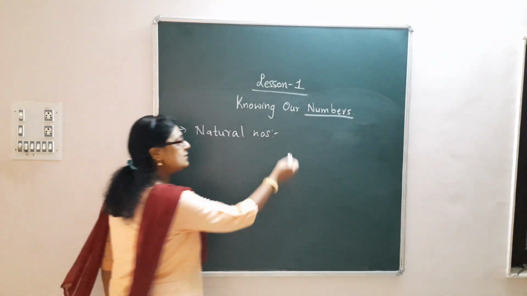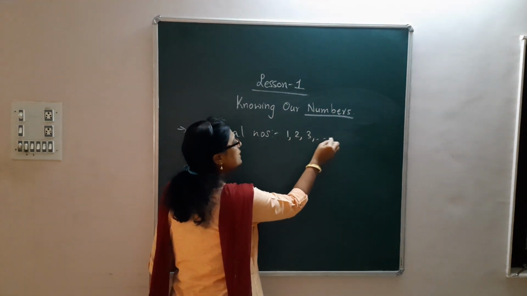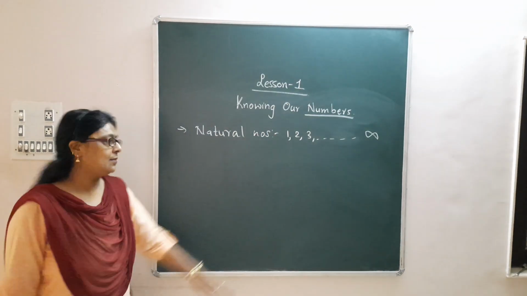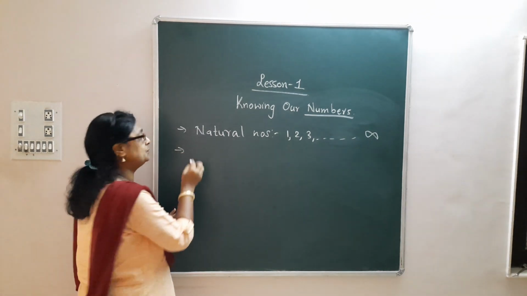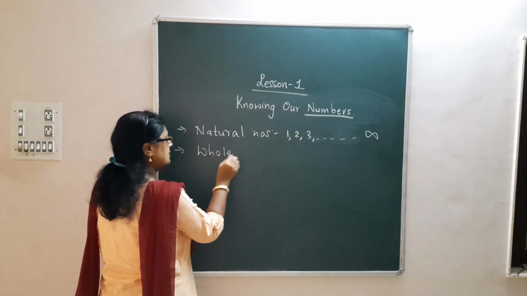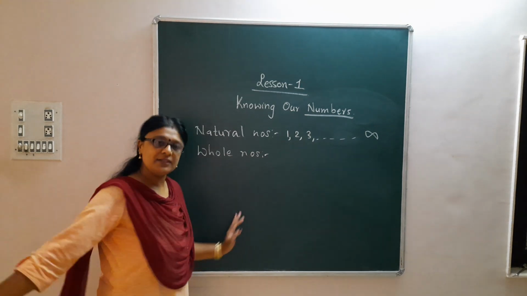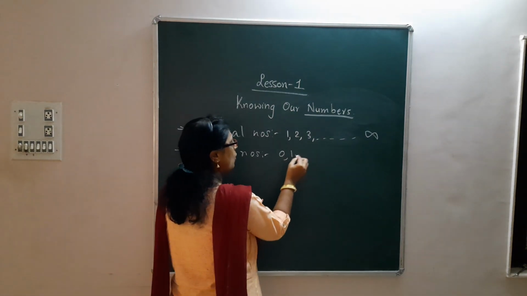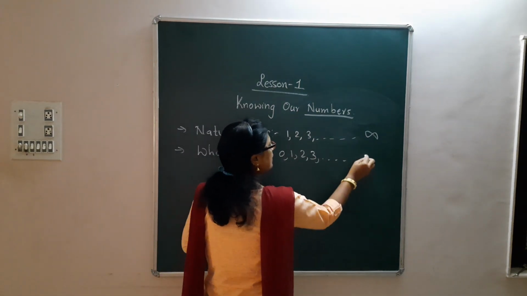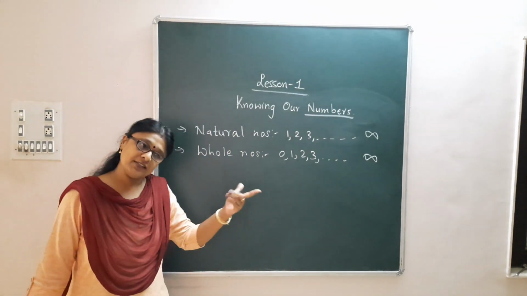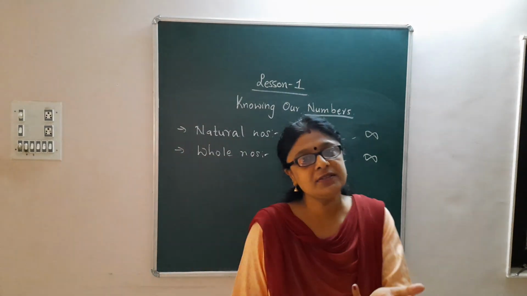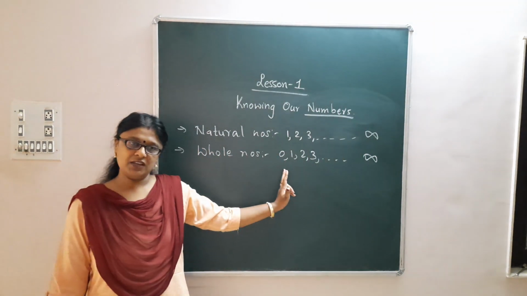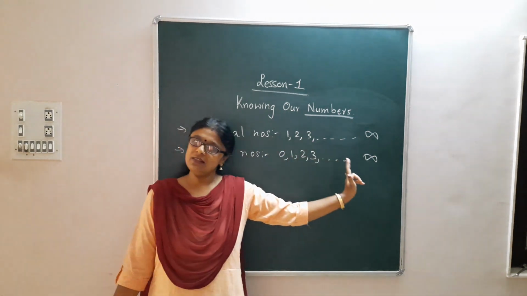What are natural numbers? All the positive numbers starting from 1 to infinity. Those are natural numbers. Next comes whole numbers. What are whole numbers? Can anybody tell me? It starts from 0, 1, 2, 3, dot, infinity. So what is the difference between natural numbers and whole numbers? It's only the 0. In whole numbers, you have the 0. In natural numbers, you start with 1.